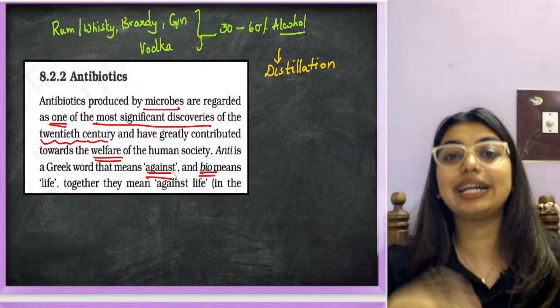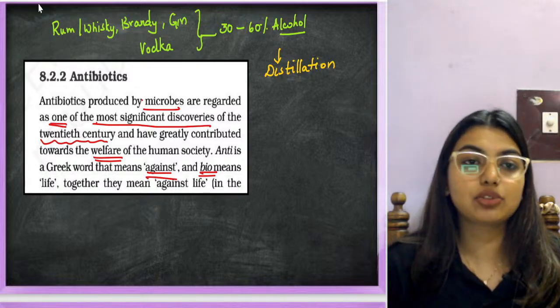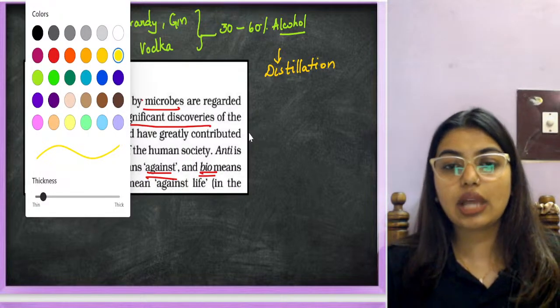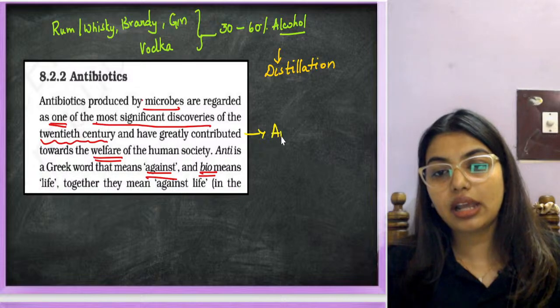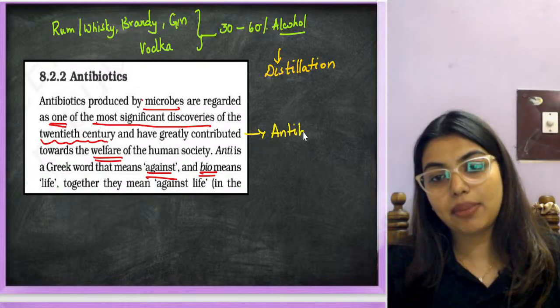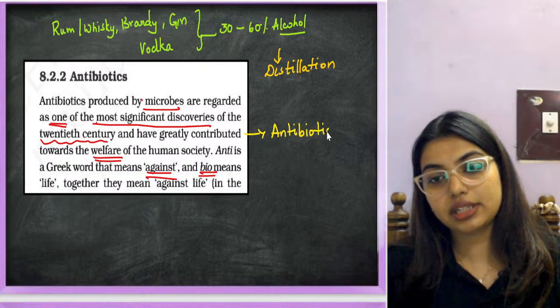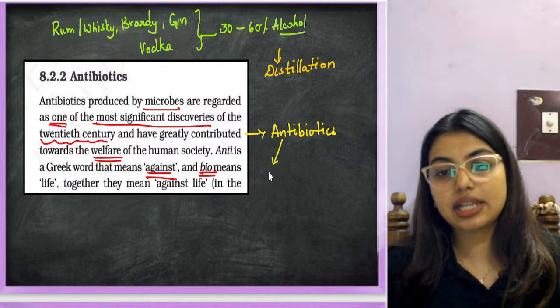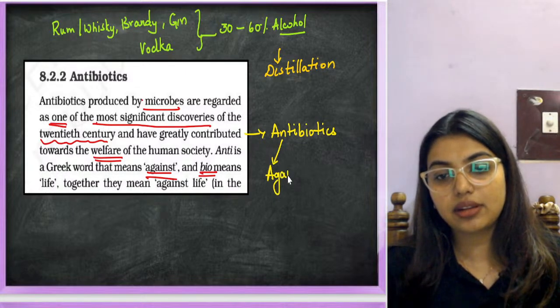Anti is a Greek word that means against, and bio means life. So against life. So what does antibiotic mean? Anti means against, not your auntie.